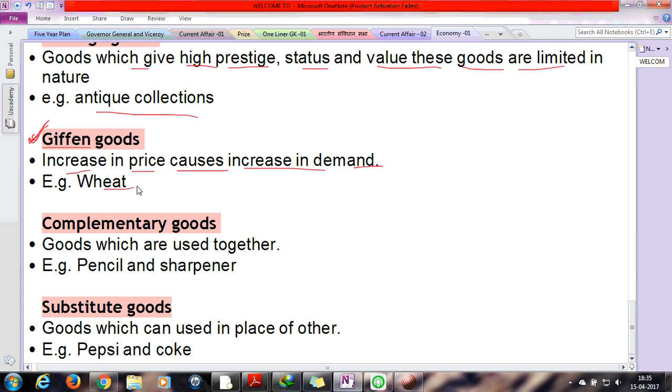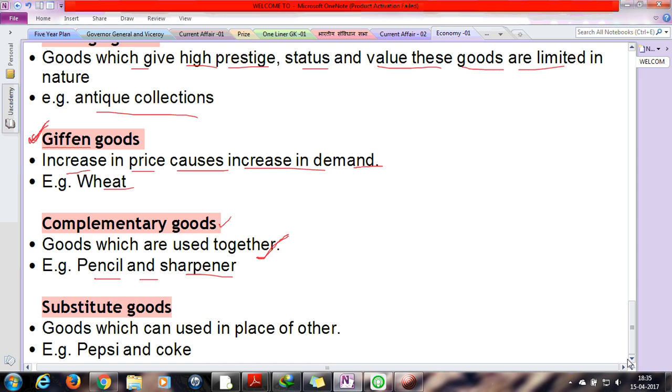Okay, next is complementary goods. So goods which are used together. So for example, pencil and sharpener. Yes, these are complementary, and these have to be used together. Okay, next is substitute goods. So goods which can be used in place of another.